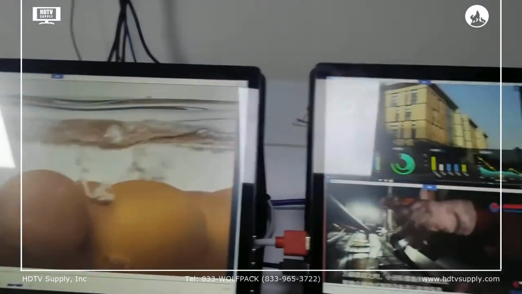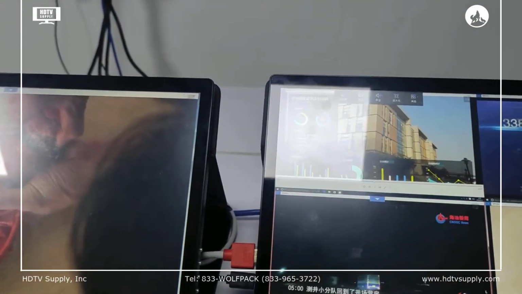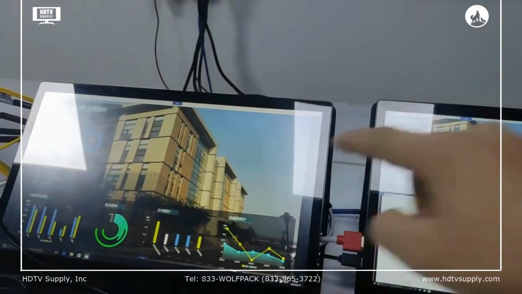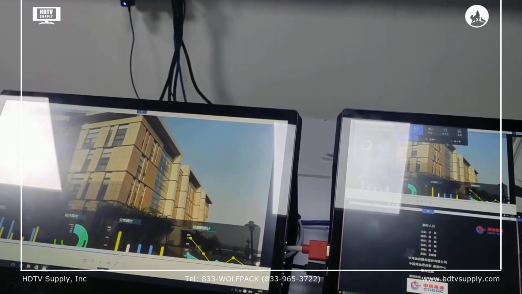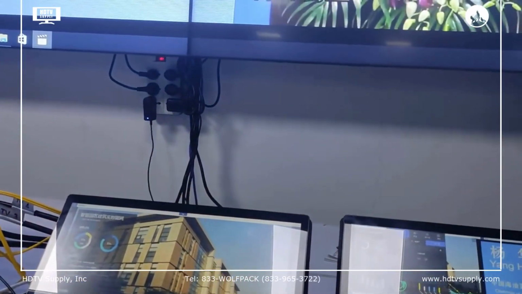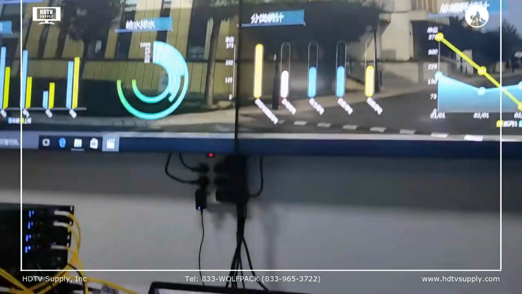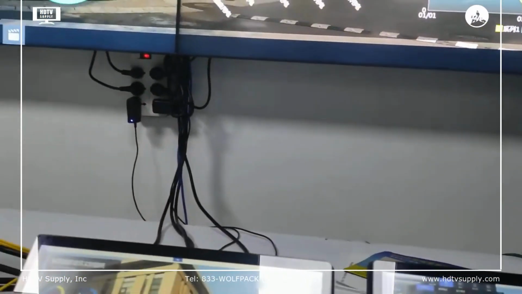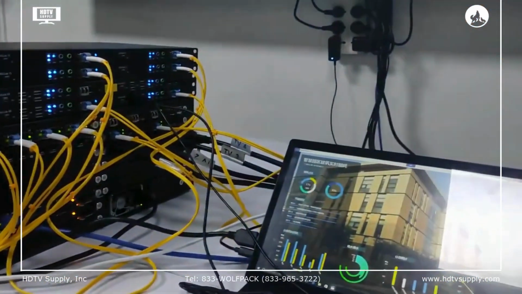So this one is at full screen, and here we go back to this one. If we want to send this small one to this one, we can also do the same. So you can see we already got this small one sent to this one. And then we also can have this one sent to the 2x2 video wall. It's already on the 2x2 video wall. So this is about the workstation, using one keyboard and mouse to control all the input sources.